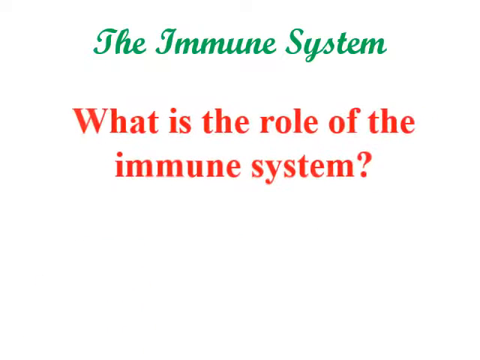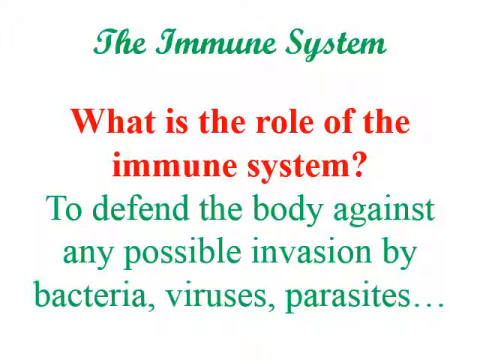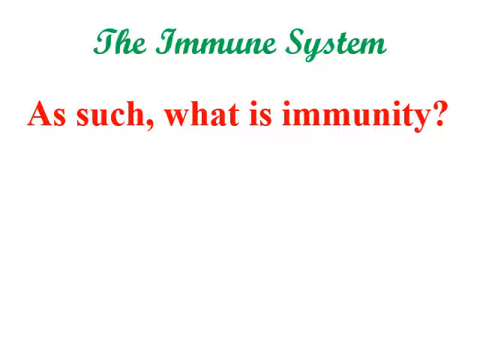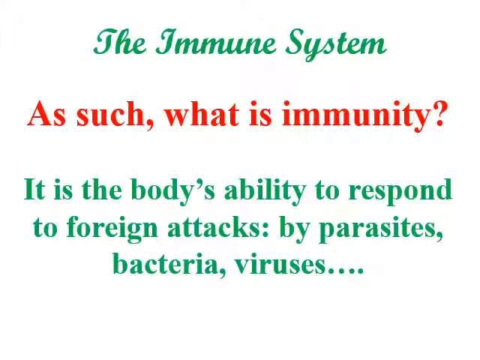So, what is the role of the immune system? The role of the immune system is to defend the body against any possible invasion by bacteria, viruses, parasites. Moving to, what is immunity? To start with the definition of immunity, it's the body's ability to respond to foreign attacks by parasites, bacteria, and viruses. This ability is called immunity.